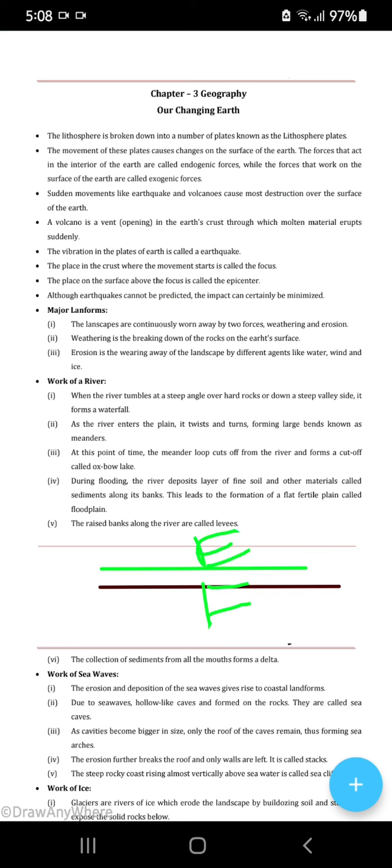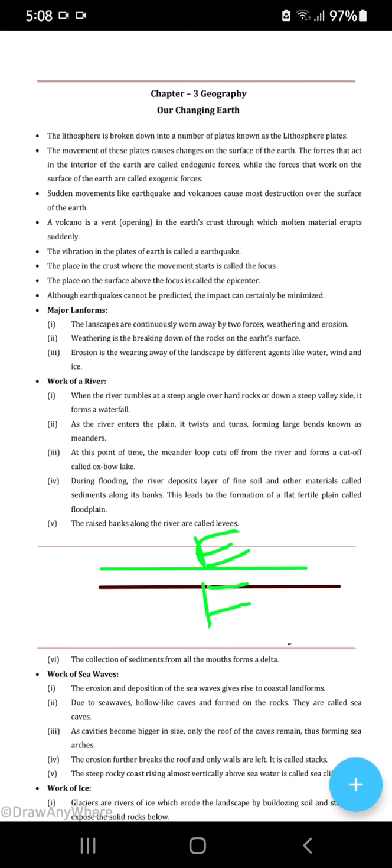Got it? Now, although earthquakes cannot be prevented, they can be predicted and the impact can certainly be minimized. People are moved from the place where there will be an earthquake. So the impact can be minimized, but not completely ignored.